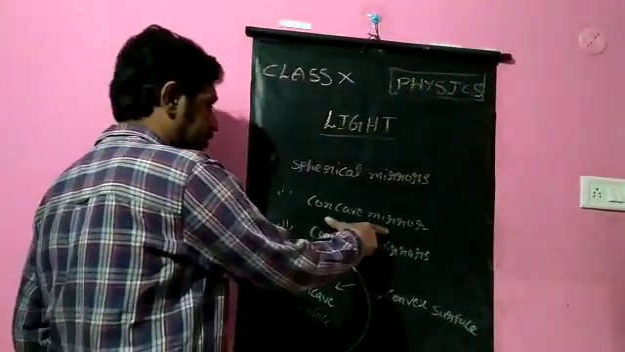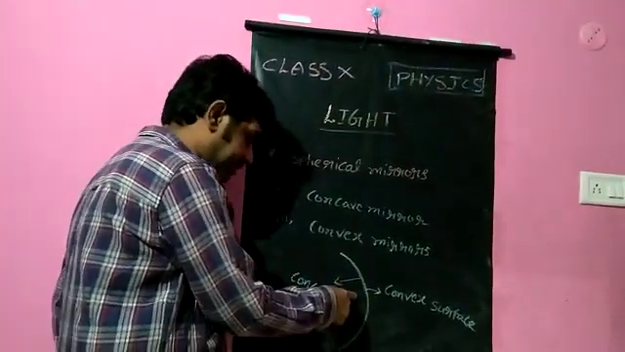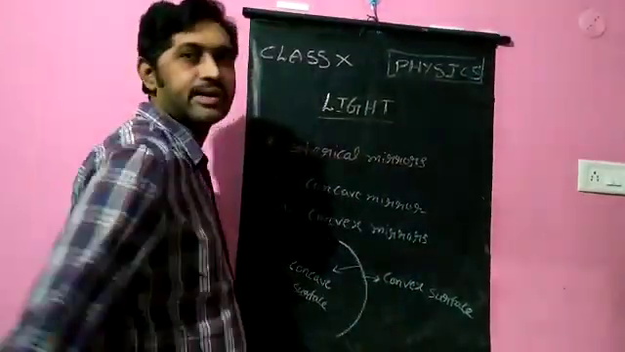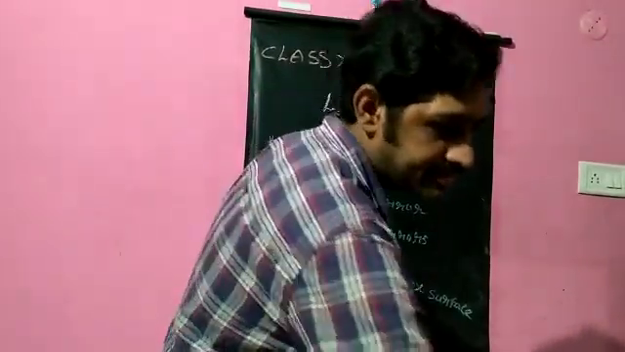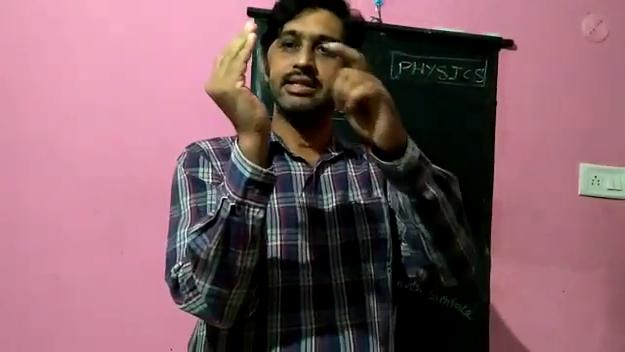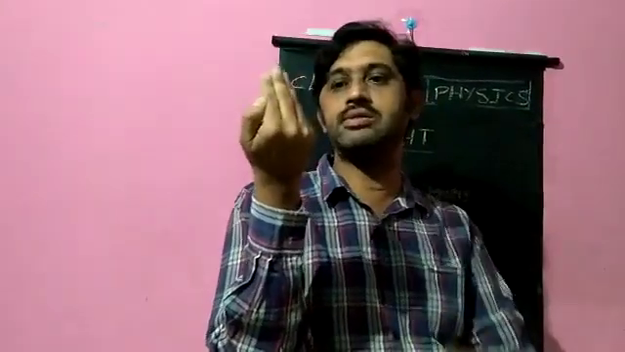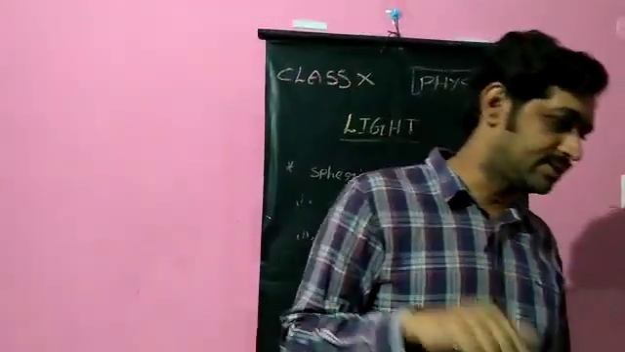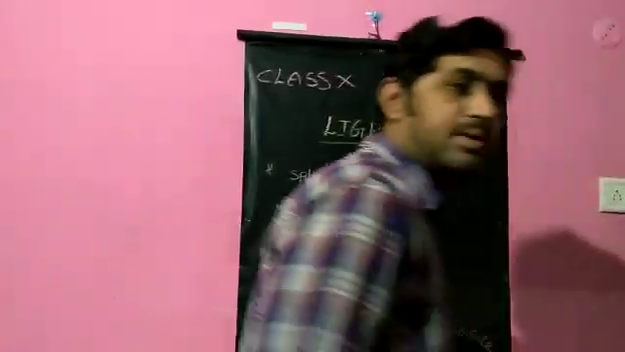If the inner surface acts as a reflecting surface, that mirror is called a concave mirror. If the outer surface acts as a reflecting surface, we call it a convex mirror. So simply, this one is the concave surface and this one is the convex surface. If this surface acts as a reflecting surface, we call that a concave mirror. If the outer, bulged surface acts as a reflecting surface, we call that a convex mirror. Spherical mirrors are two, concave mirror and convex mirror.